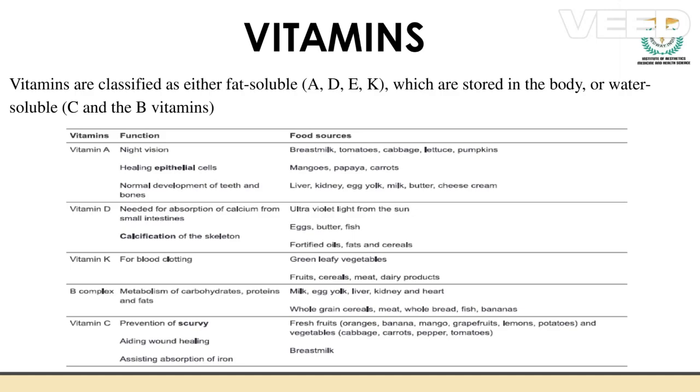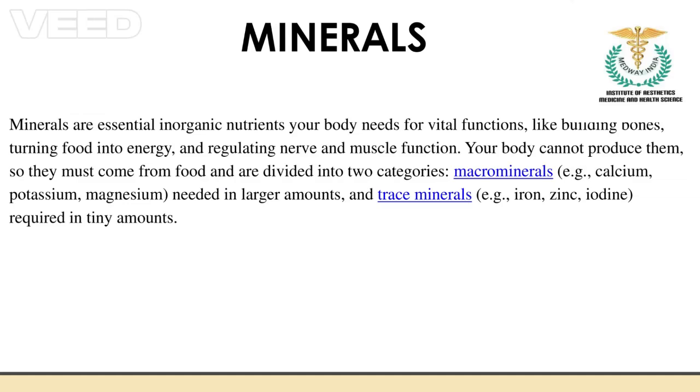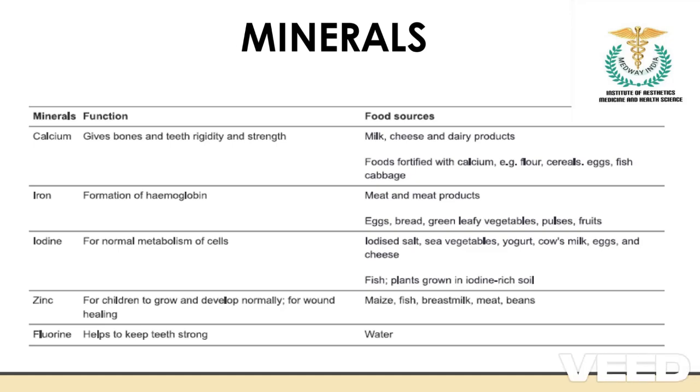So we have fat soluble and water soluble vitamins. A, D, E, K are fat soluble, and water soluble are C and B. Next is minerals. Minerals are needed for vital functions, like building bones, turning food into energy, and regulating nerve and muscle functions in general. We have macro minerals, such as calcium, potassium, and magnesium, and micro minerals, which are needed in trace amounts, such as iron, zinc, and iodine. First, we can go with calcium.